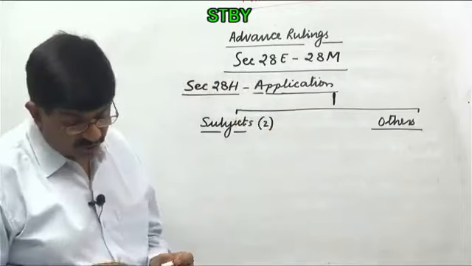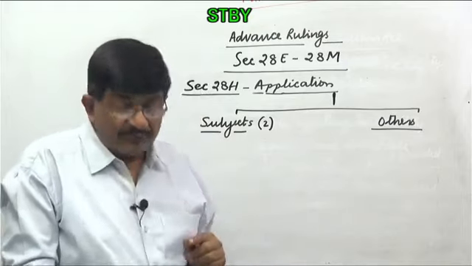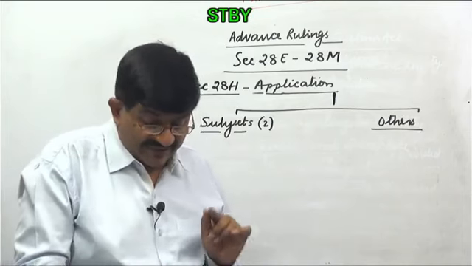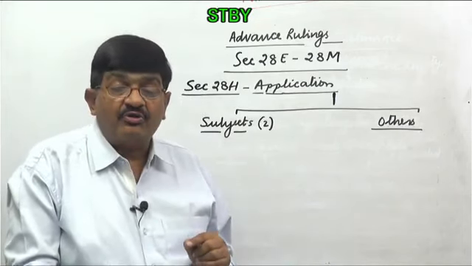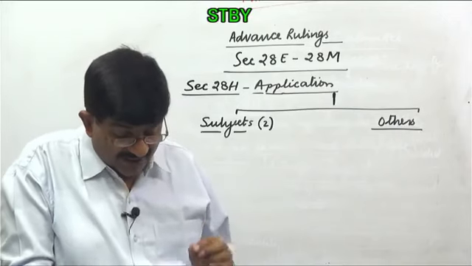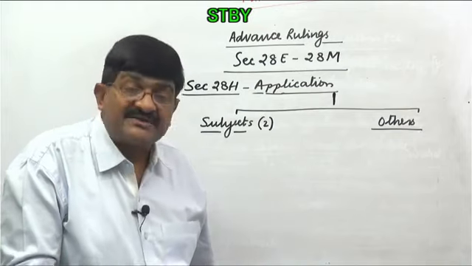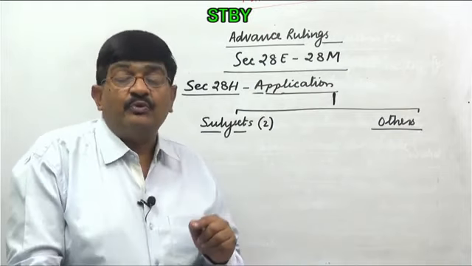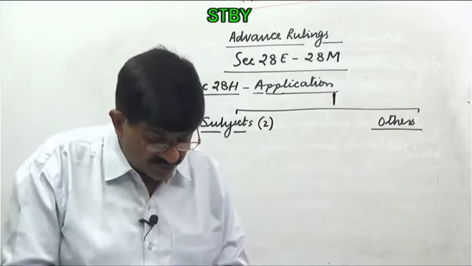So subsection 2 says classification of goods under the tariff, applicability of notification issued under section 25, that is exemption notification, the principle to be adopted for the purpose of determination of value, that is valuation, applicability of the notifications in respect of tax and duties under the custom tariff act. So that is protective duty, safeguard duty, duty against subsidy, anti-dumping duty, we are talking about those duties.